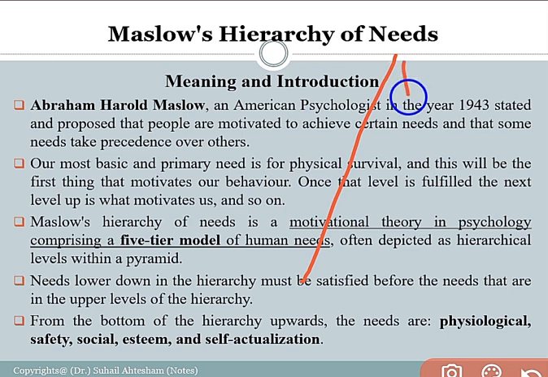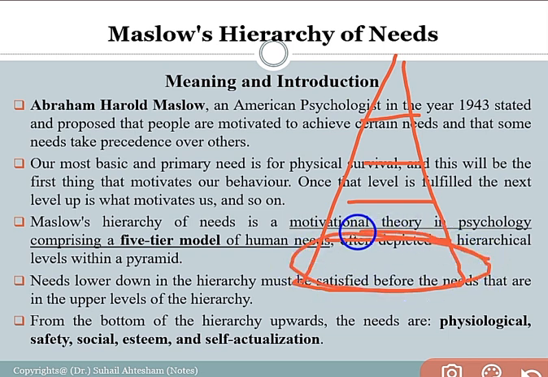I will show you here. You can see a diagram which I am drawing here. There are five categorizations or five classifications of needs: one, two, three, four, and five. Every individual has to work for achievement of these five needs at a certain point, right? But there is a hierarchy: the person has to first fulfill the basic needs, and then he can move on to upper, higher needs accordingly. So the basic need in the diagram is the primary need, the basic need, which is also known as physiological need.